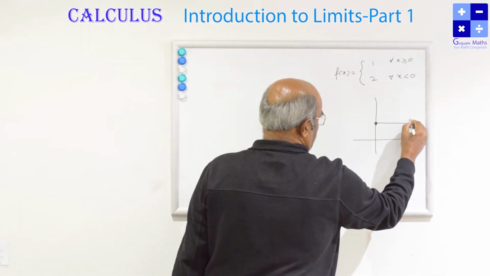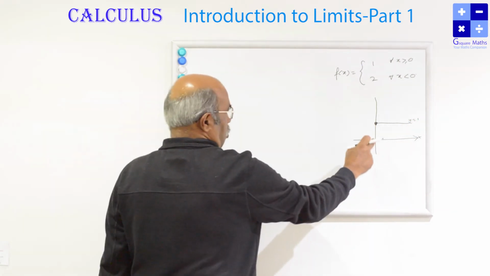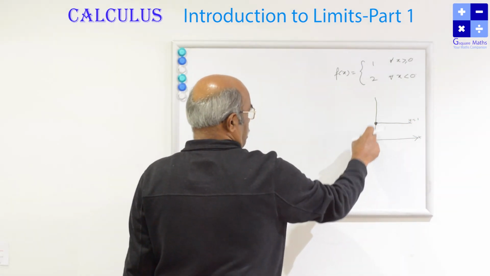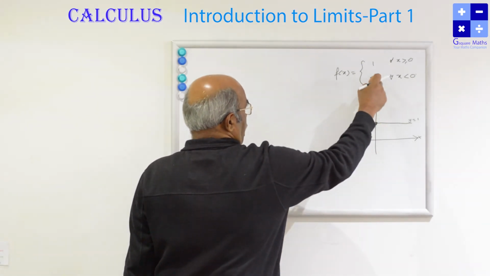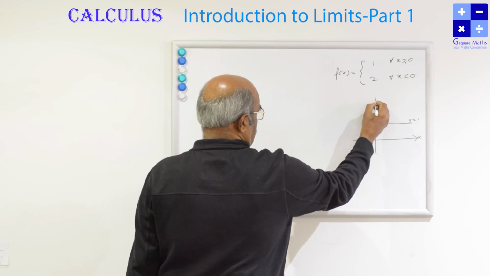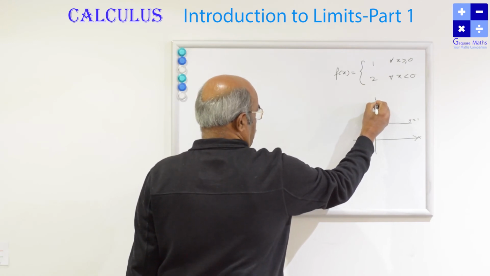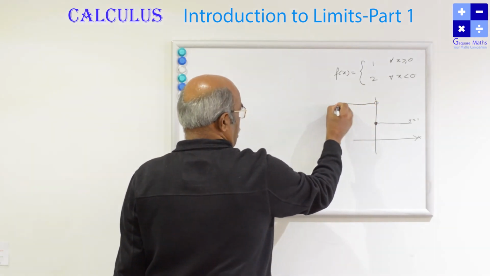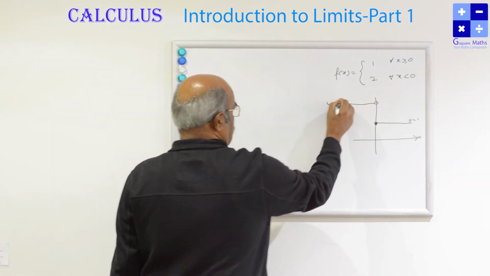So this is y equals 1 for all x positive and equal to 0, so 0 is also an included value. And for negative values, it is 2, and that endpoint is not included. This is y equals 2.